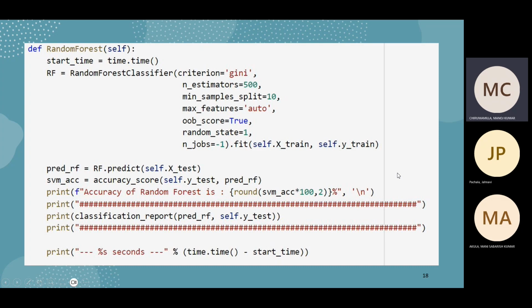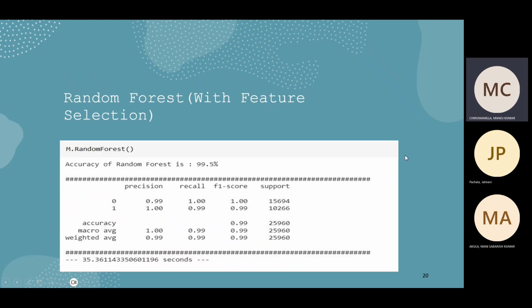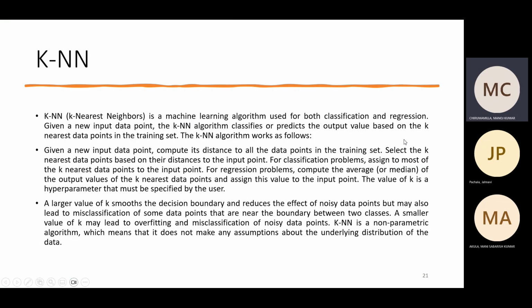Using this, we get the output as an accuracy of 99.99% without feature selection, and an F1 score of 1, which is the maximum. Coming to with feature selection, we get an accuracy of 99.5%, with 0.99 for the 1 class and 1 for the 0 class. It is executed in 35 seconds.